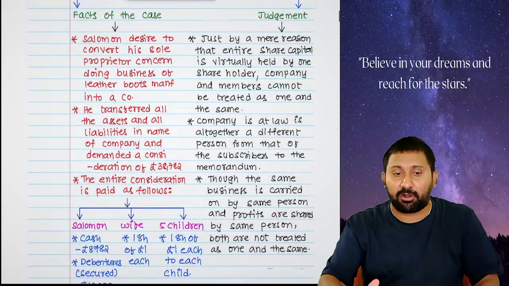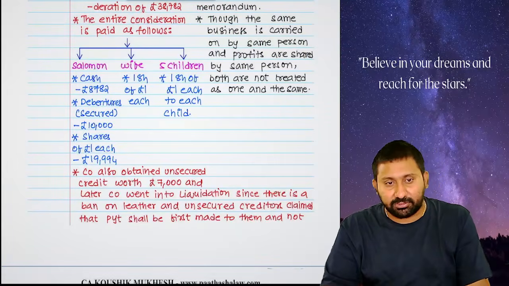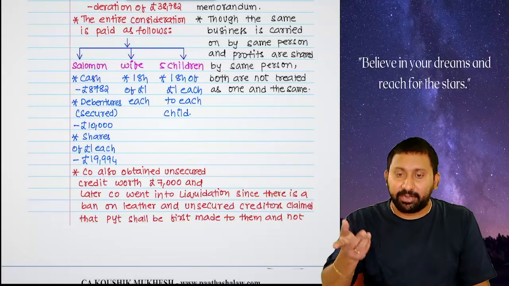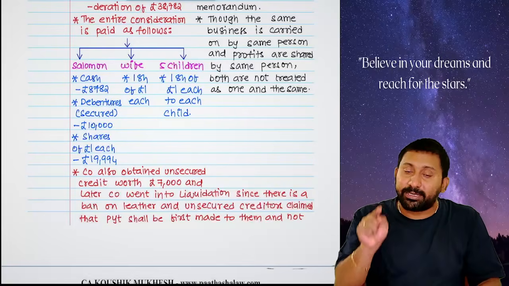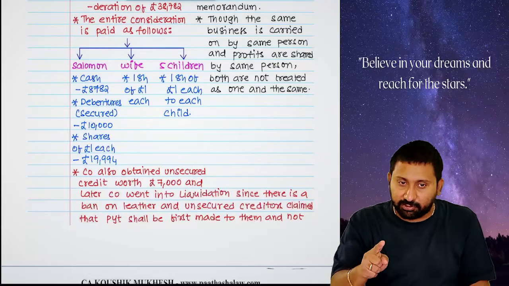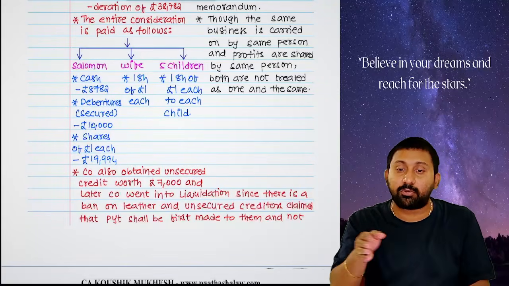When the company was formed, the consideration was distributed in this way. Salomon took cash of 8,782. Debentures were issued, meaning some amount the company didn't pay him in cash. It was shown as a secured loan. Secured loan means a loan protected by the assets of the company. If something happens in future, I can sell the assets and get my money. Those are called secured loans or secured debentures.